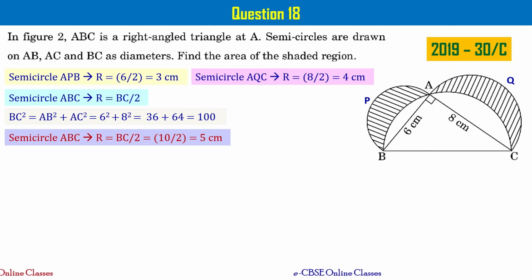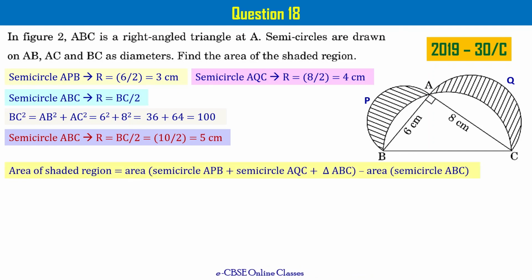Now what I'm going to do is, let me write the area of the shaded region. The area of the shaded region now can be written as the sum of the areas of semicircle APB plus semicircle AQC and triangle ABC minus the area of semicircle ABC. Please try to understand this. If you draw semicircle APB and semicircle AQC and triangle ABC, you are going to get the full picture, right? And when you wipe the area of semicircle ABC, then you get the given picture.